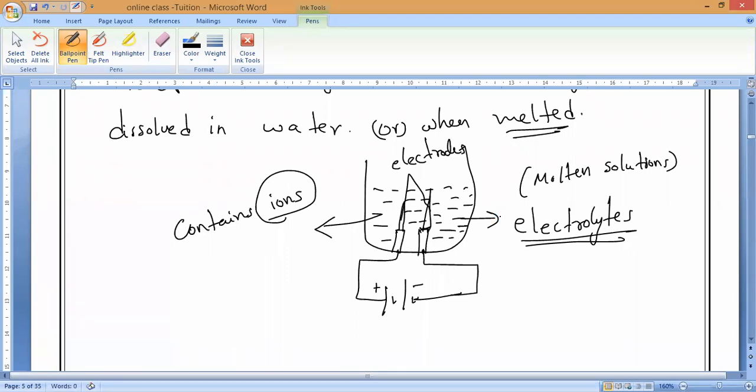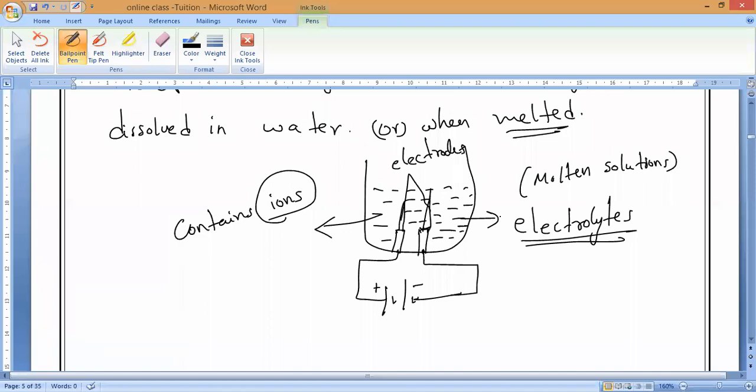These are the properties of ionic compounds. They will ask you the reason in assertion and reason questions. What is the reason behind it? They cannot conduct electricity in crystal state because ions cannot move freely.